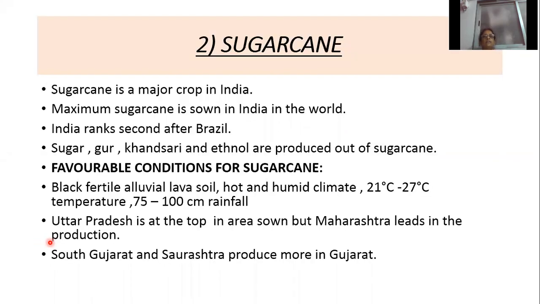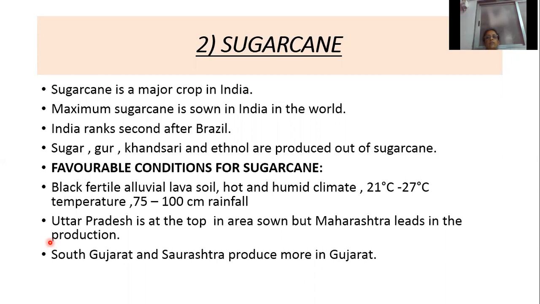The next one is sugarcane. Sugarcane is a major cash crop in India. Maximum sugarcane is sown in India in the world. So which country produces the maximum sugarcane? India. India ranks second after Brazil. Brazil ranks first and India ranks second.